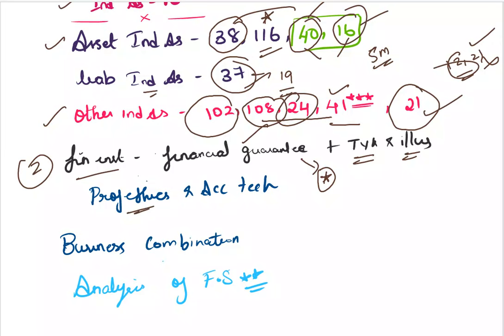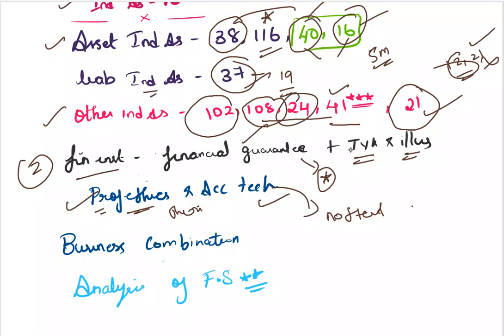Next, when I come to professional ethics and accounting technology, professional ethics has been tested in the last attempt. Before that, in all the 4 attempts you got only accounting technology. So now this is a situation where we don't know whether professional ethics is going to come or accounting technology is going to come. So what I would suggest is at least cover the areas which are not tested. Cover those not tested areas, and in professional ethics try to cover all the case studies and do the theoretical part also, which will be very easy because you are studying your audit, so it will be very easy for you to cover the professional ethics theory part.